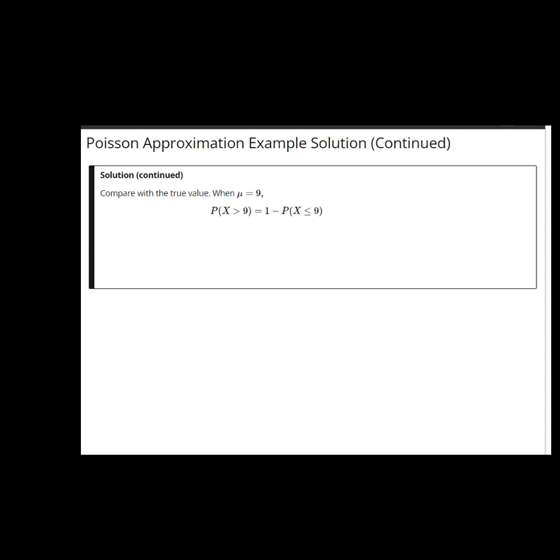Let's compare this with the true value. When mu is equal to 9, I can work that out. The probability x is bigger than 9 is 1 minus the probability it's less than or equal to 9. And all I need to do is add up those 10 possible values, 0, 1, up to 9. And when I do that and subtract from 1, I get 0.4126. Fairly close to the value which incorporated the continuity correction, 0.4338, but significantly farther from the value 1/2 or 0.5 we got when we failed to use a continuity correction.